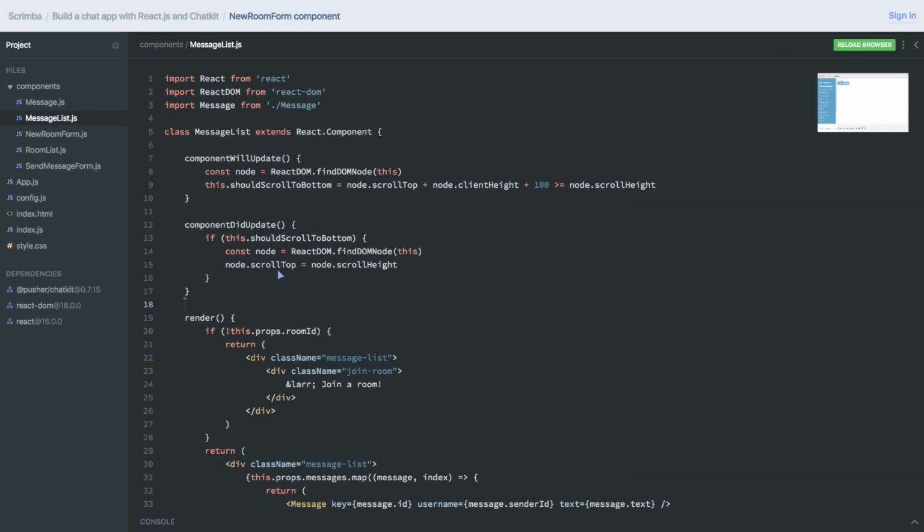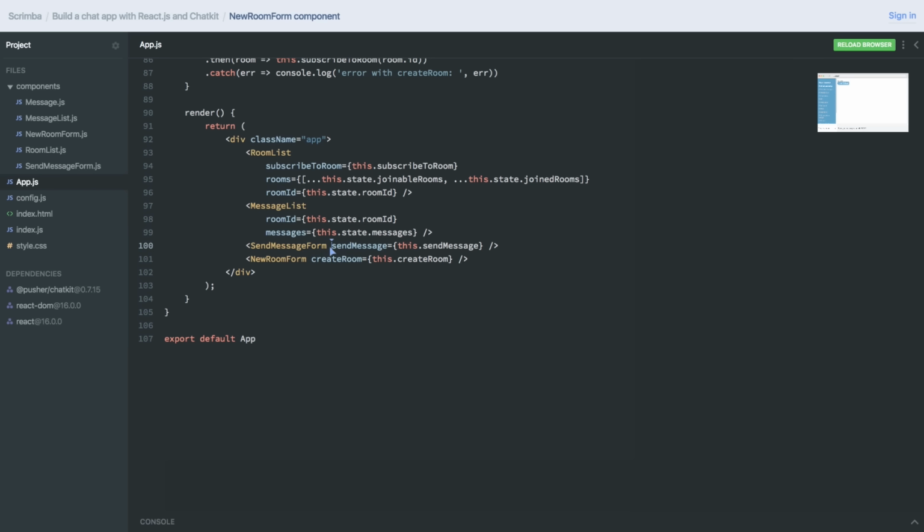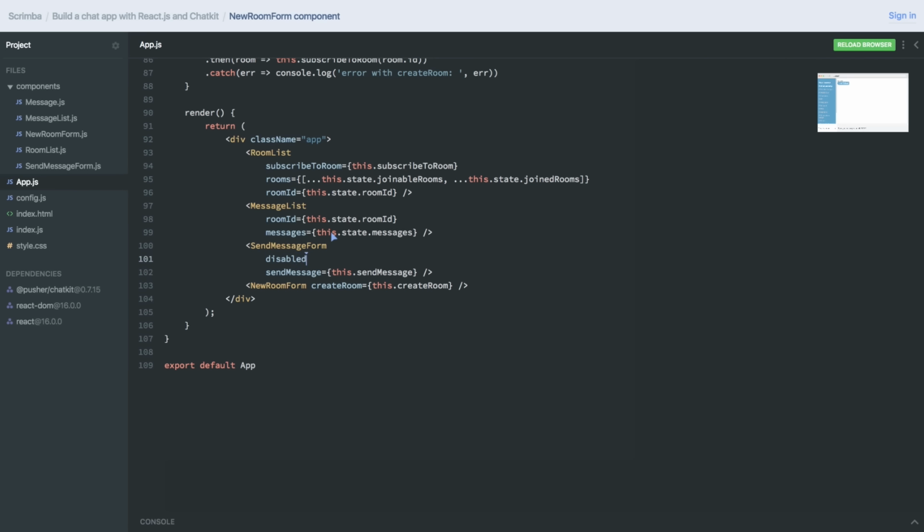And then in order to disable the input field before we have joined the room, I'm going to have to head down to SendMessageForm, and the way we disable an input field is by giving it an attribute called disabled. And if it's true, it'll be disabled. So what we'll send down here from App is actually a prop called disabled, and we'll give it the opposite value of this.state.roomId.